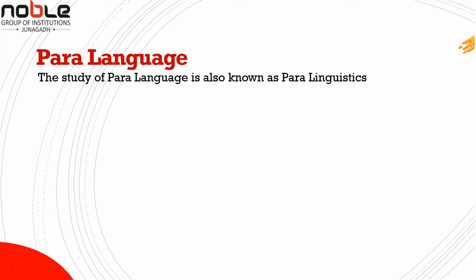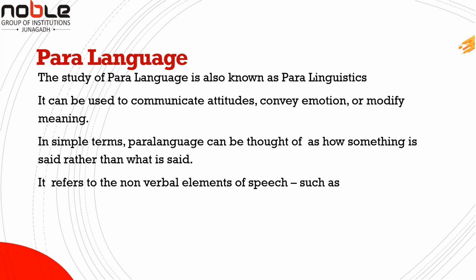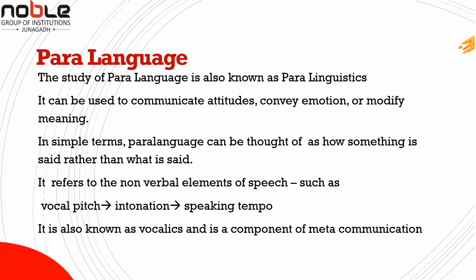Now, paralanguage, in other words, we can say that the study of paralanguage is known as paralinguistics. Yes, it is also known as paralinguistics. It can be used to communicate attitudes, convey emotion, or modify meaning. In simple terms, paralanguage can be thought of as how something is said rather than what is said. It refers to the non-verbal elements of speech, such as vocal pitch, intonation, speaking tempo. It is also known as vocalics and is a component of meta communication.